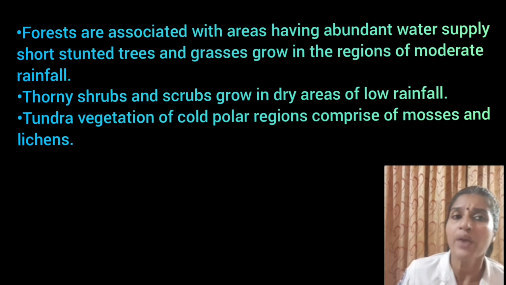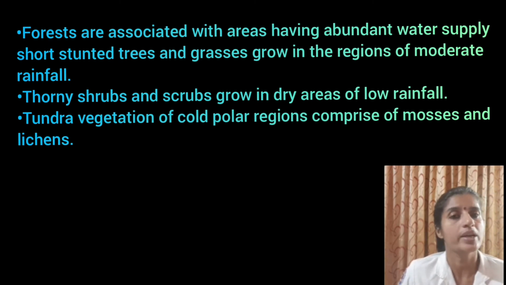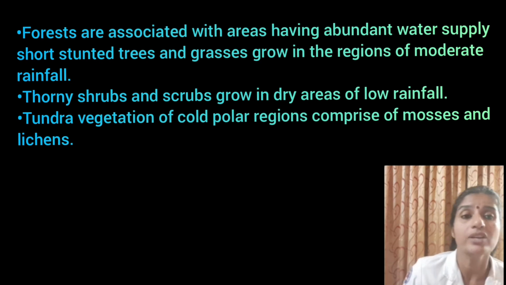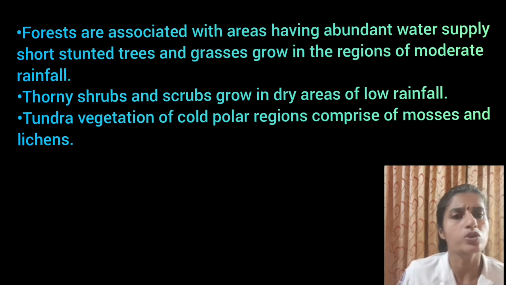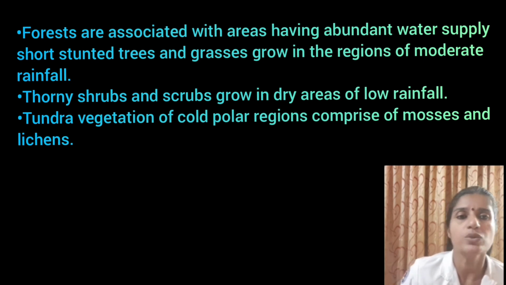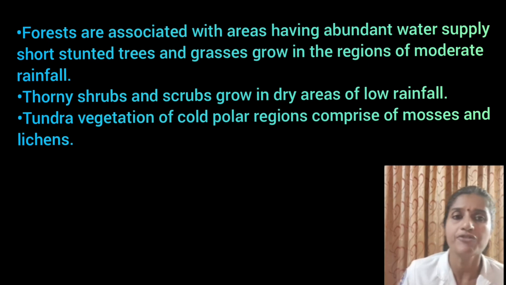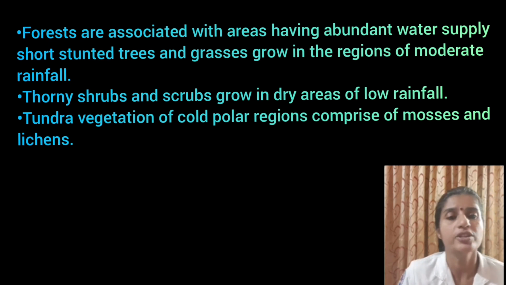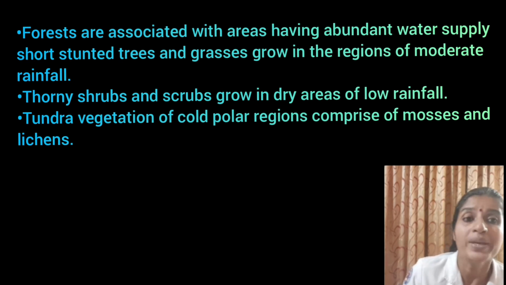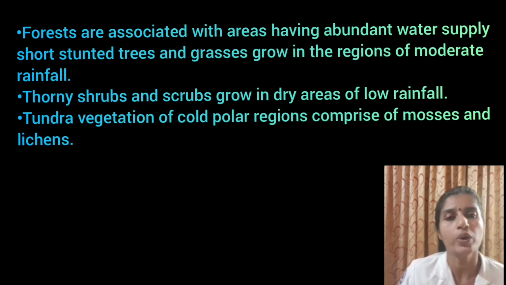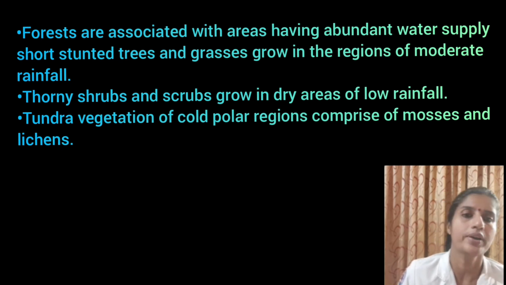In the areas of heavy rainfall, huge trees may thrive. The forests are thus associated with areas having abundant water supply. As the amount of moisture decreases, the size of trees and their density reduces. Short, stunted trees and grass grow in the regions of moderate rainfall, forming the grasslands of the world. Thorny shrubs and scrubs grow in dry regions of low rainfall. Tundra vegetation of cold region comprises mosses and lichens.